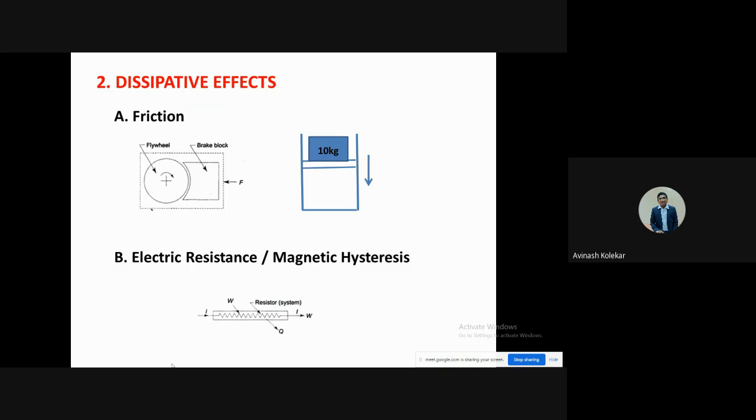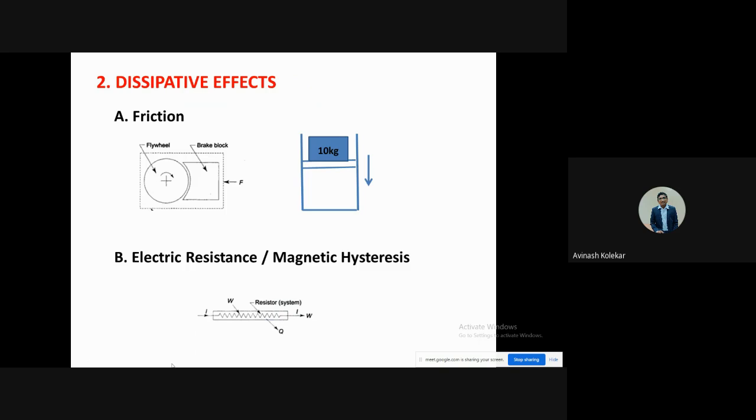Now, in actual conditions, removing these dissipative effects is very difficult. You may require sophisticated devices where the friction is very, very minute or zero, and if you want superconductors of electricity, then it will require a huge cost.